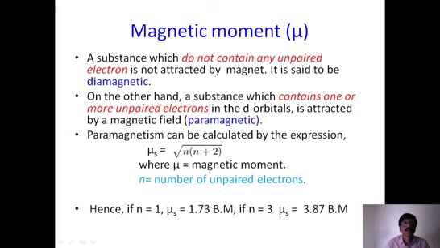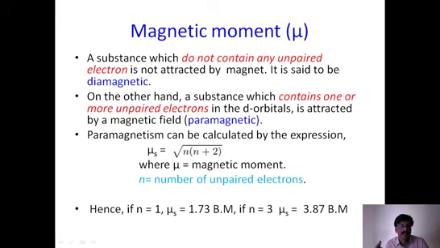So the number of unpaired electrons is calculated based on the nature of the ligand, after writing the orbital diagrams. We have to write the orbital diagram for 3d, 4s and 4p, look at the electron distribution of the central metal ion, and distribute the total number of electrons present in it. After that, we check the nature of the ligand.